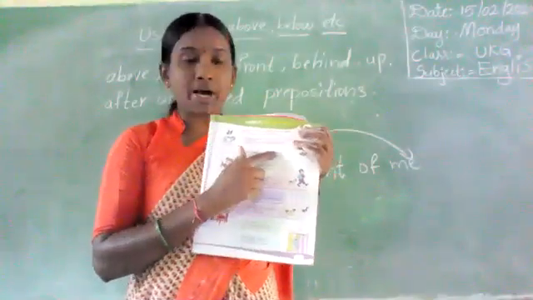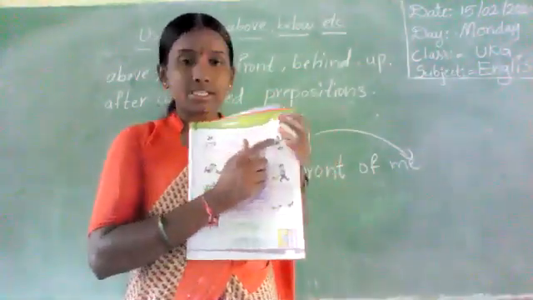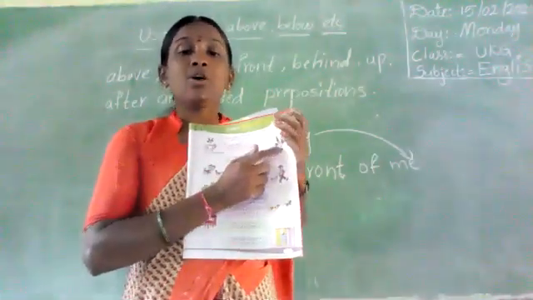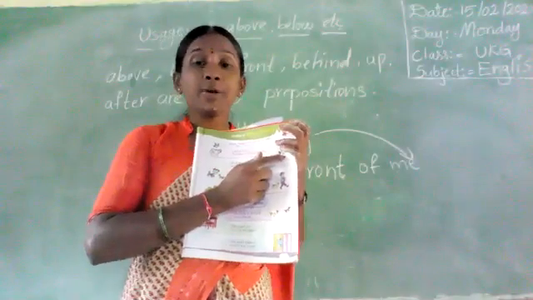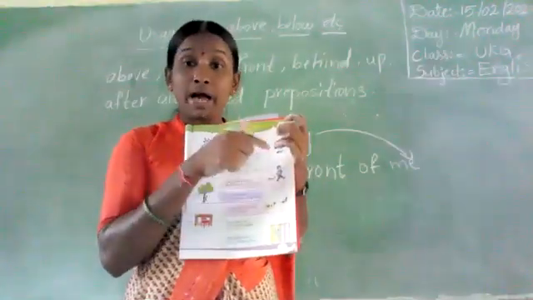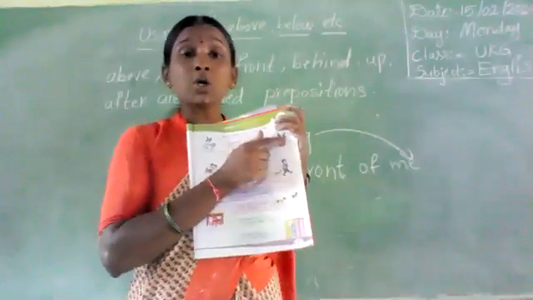I am a little sparrow. This is a crow. This is a sparrow. Where is the flying sparrow? The sparrow is flying below the crow.